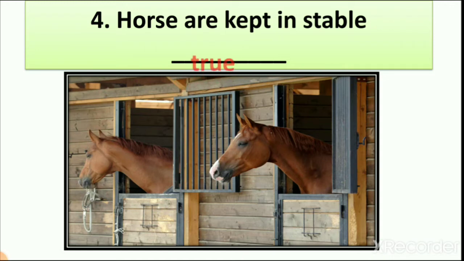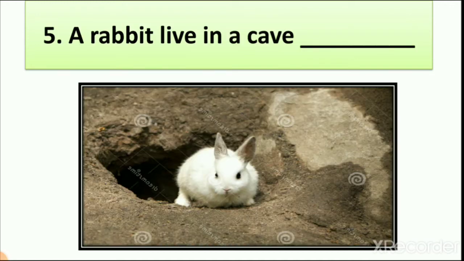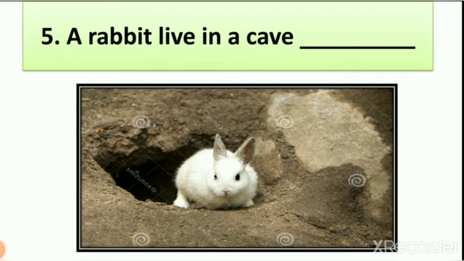So this sentence is right. Horses are kept in stable. So now you can understand that some sentences are wrong and some sentences are right. Then number 5, a rabbit lives in a cave. So first, what is a cave? First, where does a rabbit live? You can see here the picture of a rabbit, right?